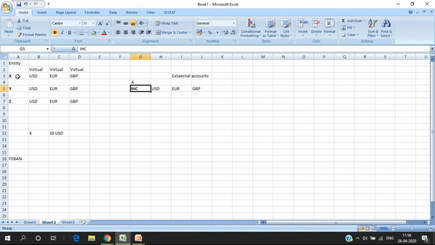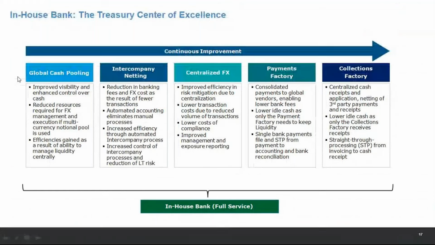It is itself a big module. In a global company, there are companies that I know that take 2 to 3 years just to implement in-house cash. If the company is global, but if you take the example of two entities, it is very simple. We can do it in maybe 4 or 5 working days. We can put this case together. So yeah, there was some question, I think.